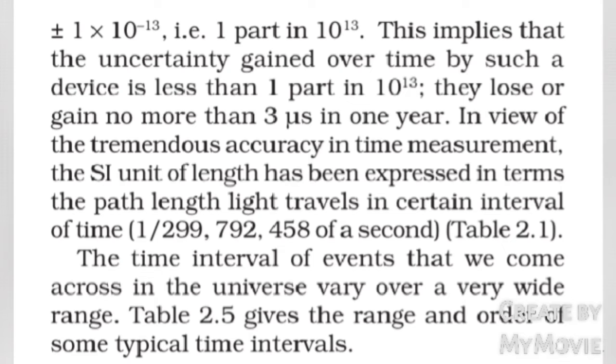In view of the tremendous accuracy in time measurement, the SI unit of length has been expressed in terms of the path length light travels in a certain interval of time, 1/299,792,458 of a second, as in Table 2.1. The time intervals of events that we come across in the universe vary over a very wide range. Table 2.5 gives the range and order of some typical time intervals.